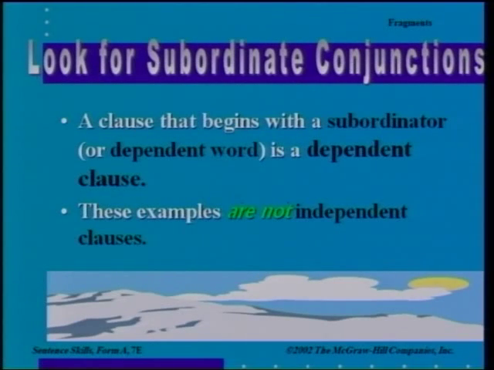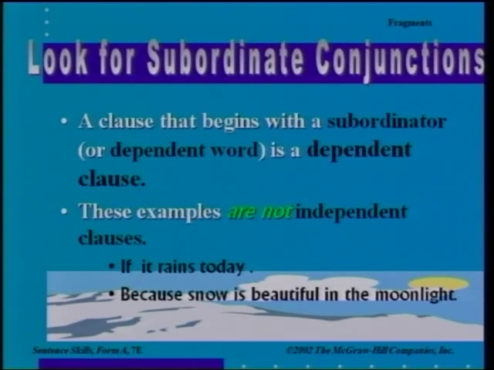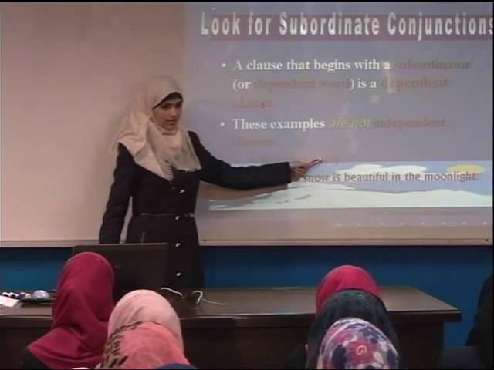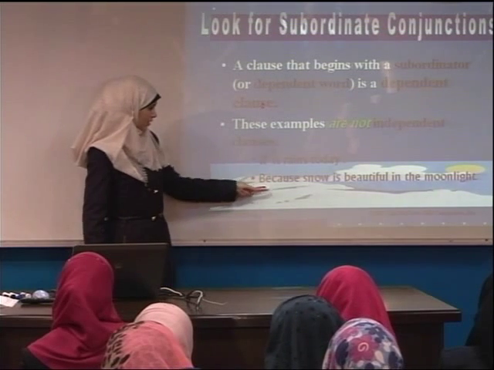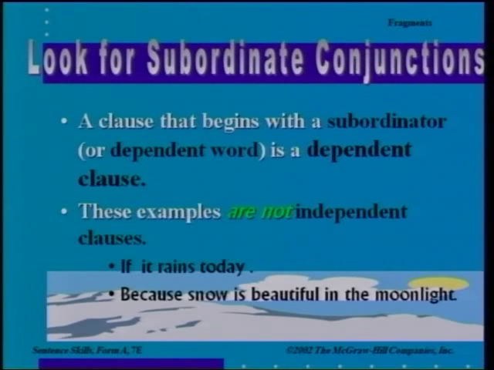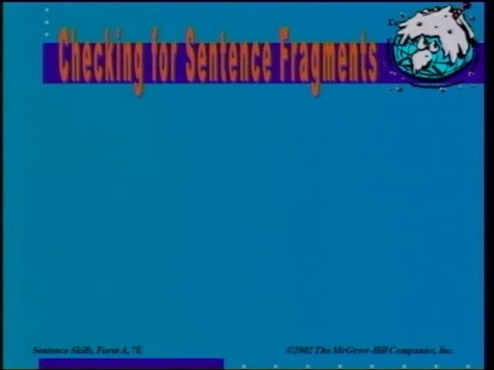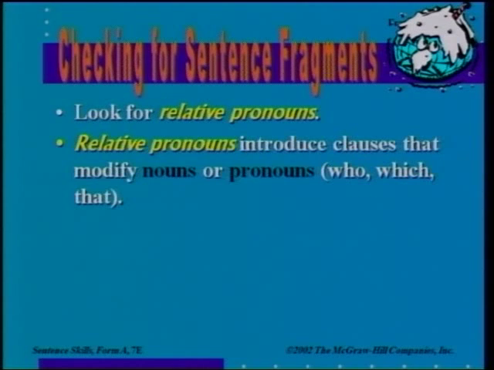As we said before, the clause starts with a subordinating conjunction. Here is another example: "If it rains today." Is it complete? No. It starts with "if," a conditional. And here, "Because snow is beautiful in the moonlight." Okay, let's look at exercises. Oh no, relative pronouns.